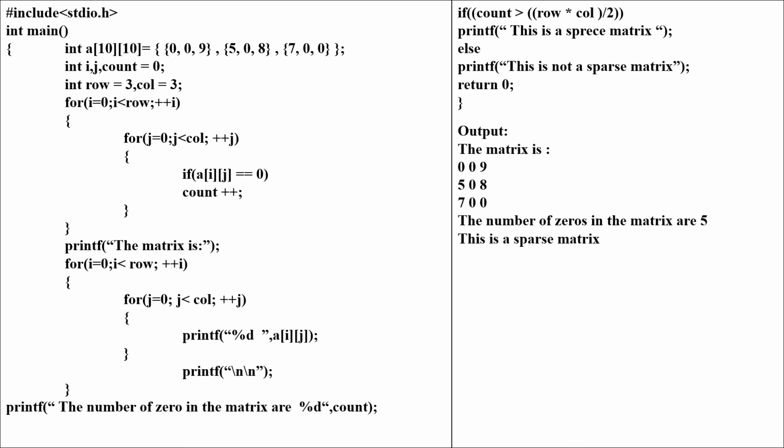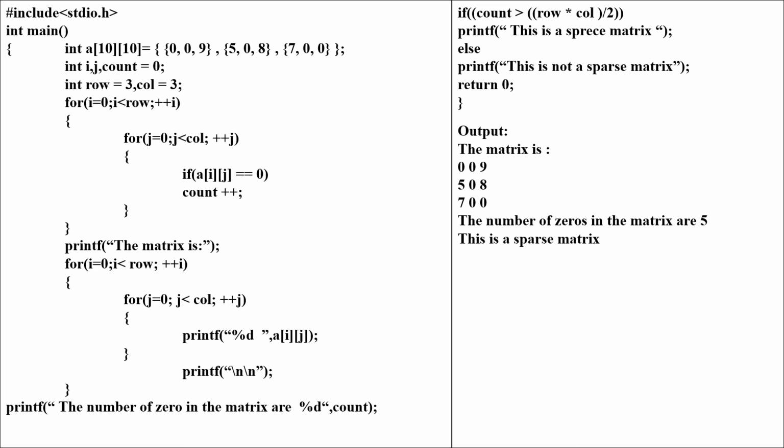For i equals 0, i less than row, i plus plus, j equals 0, j less than number of columns: if the element at index i j, that is 0 0, equals 0, then it increments the counter. If the element is not equal to 0, then it keeps that and increments the j pointer.